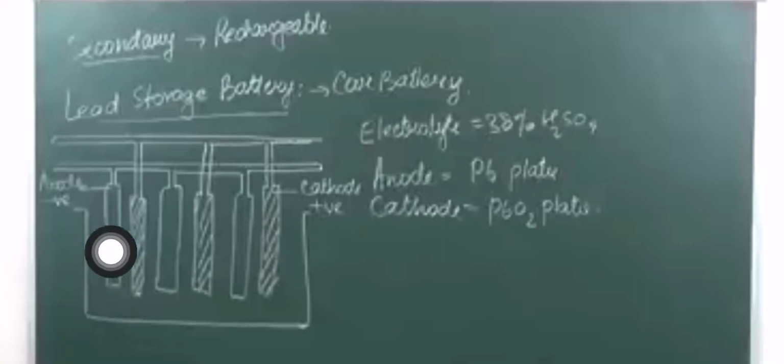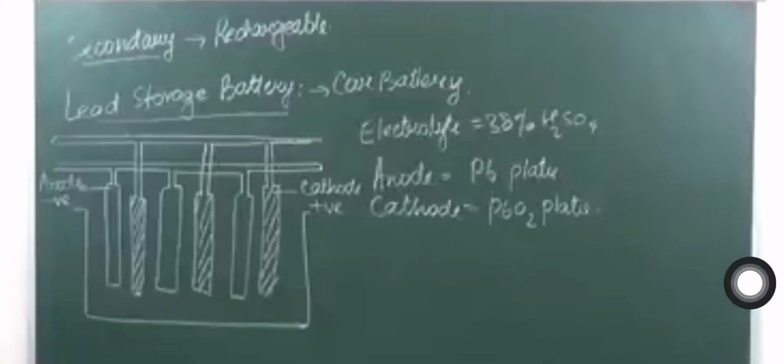These are the anodes, 1, 2 and 3, which are Pb plates, and alternately we place the positively charged cathode, which contains PbO2 plates.